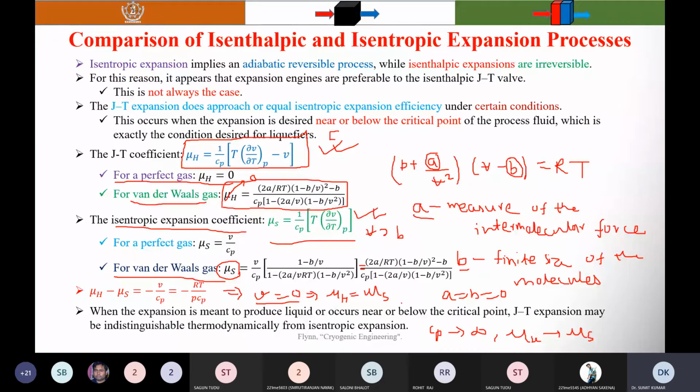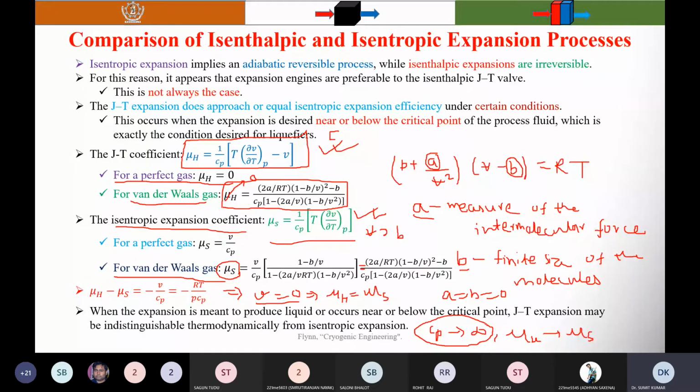So that is the preferred condition of the JT expansion. The next case is when Cp tends to infinity, and that happens near the critical point for all fluids. You know that when Cp tends to infinity, then mu H tends to mu S as the critical point of the gas is approached, which is exactly the condition desired for the JT expansion.